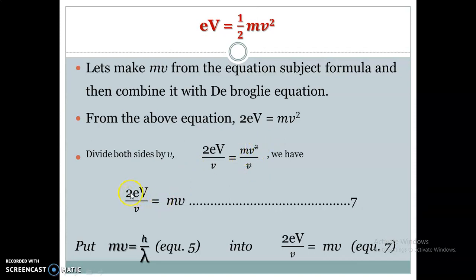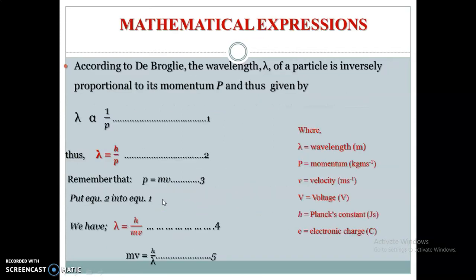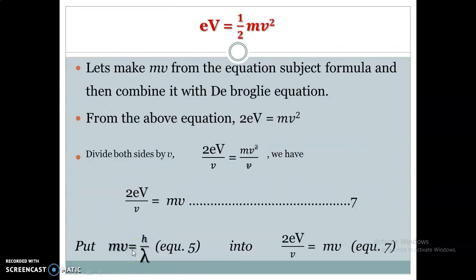Thus we have what? 2eV over v equal to what? mv. Let us call that equation 7. Now let us put mv equals h over lambda into this equation. If we remember mv, equation 5 here, let us bring it back into this. mv equals h over lambda. Let us put it into this equation 7 here, which means we are here where we have mv.